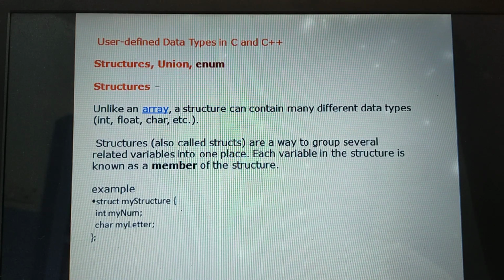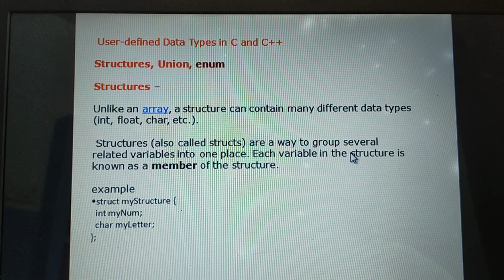Next topic is user-defined data types. There are 3 types of user-defined data types available in the C++ language: structures, union, and enum. We'll see structures first. It is not like an array. Arrays hold similar data types, but a structure can contain many different data types, maybe int, float, and characters together. Structures are also called structs. struct is the keyword we have to use, followed by the structure name.